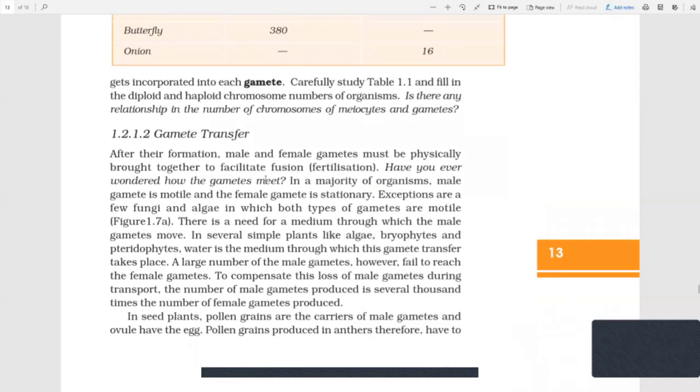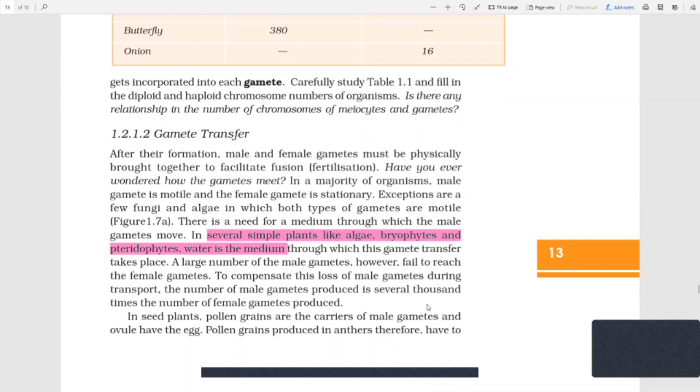Then we came to the term gamete transfer, where after the formation of all these gametes, there has to be some transportation. They are transferred so that they can come closer for the process of fertilization. Mostly in lower organisms, where organization in animals is very basic, and in several simple plants like algae, bryophytes, and pteridophytes, water is the medium through which gamete transfer takes place.